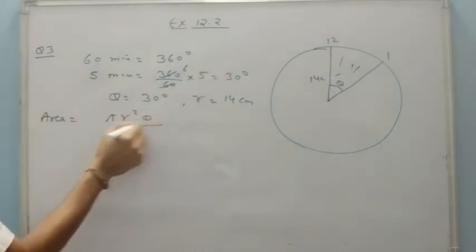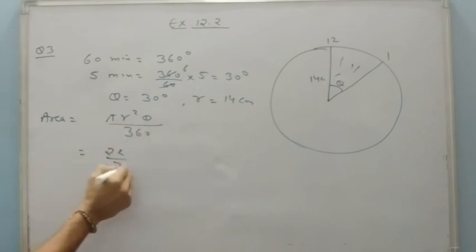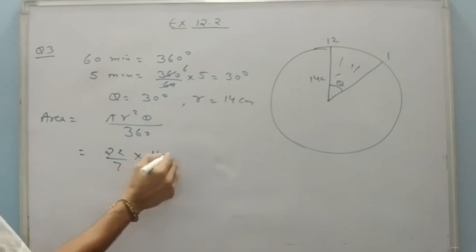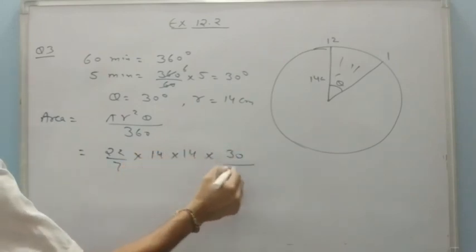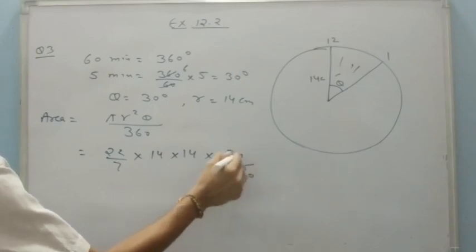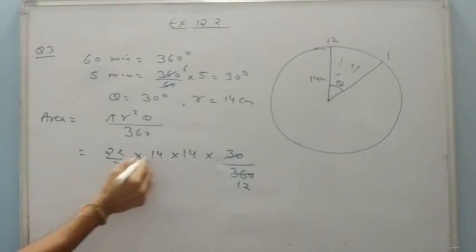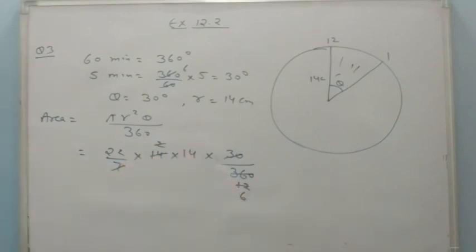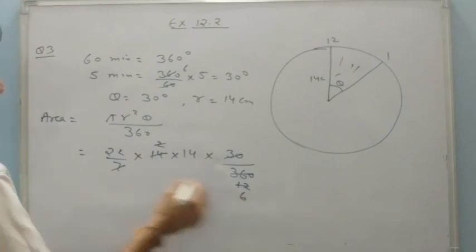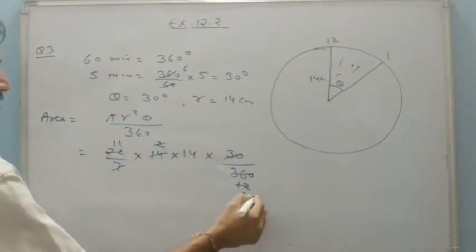So pi r square theta upon 360, means 22 by 7. R is 14, 14. Theta is 30 upon 360. First of all, it will be 12. Now 7 cancels with this 2, 2 with this 6, again 2 with this 11 and 2 with this 3.